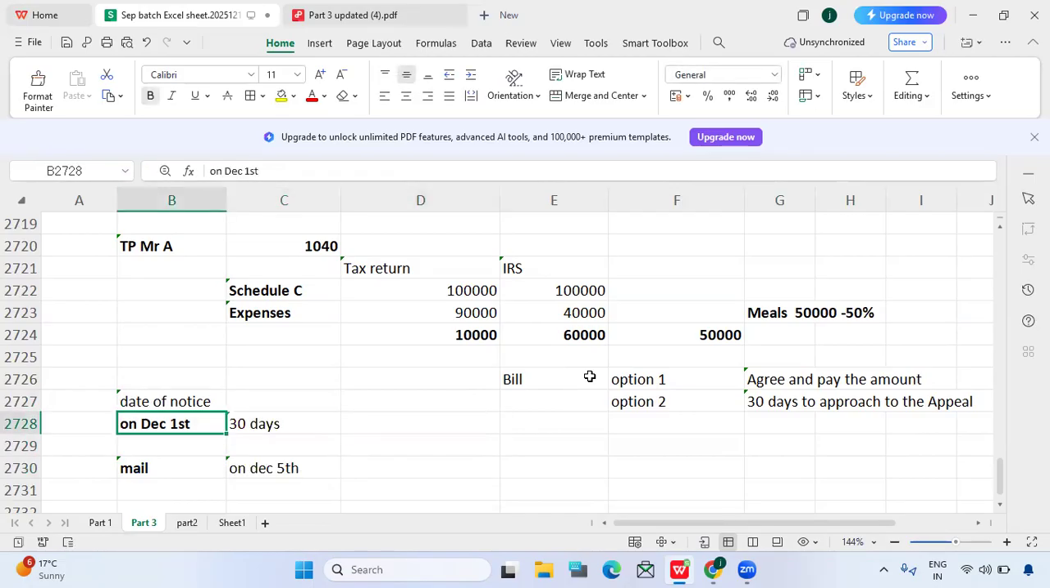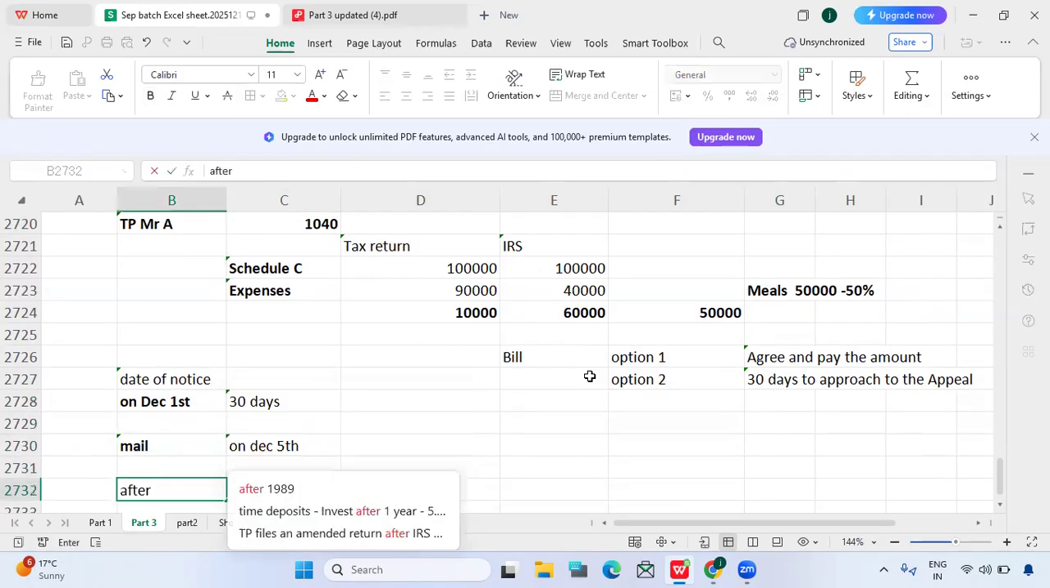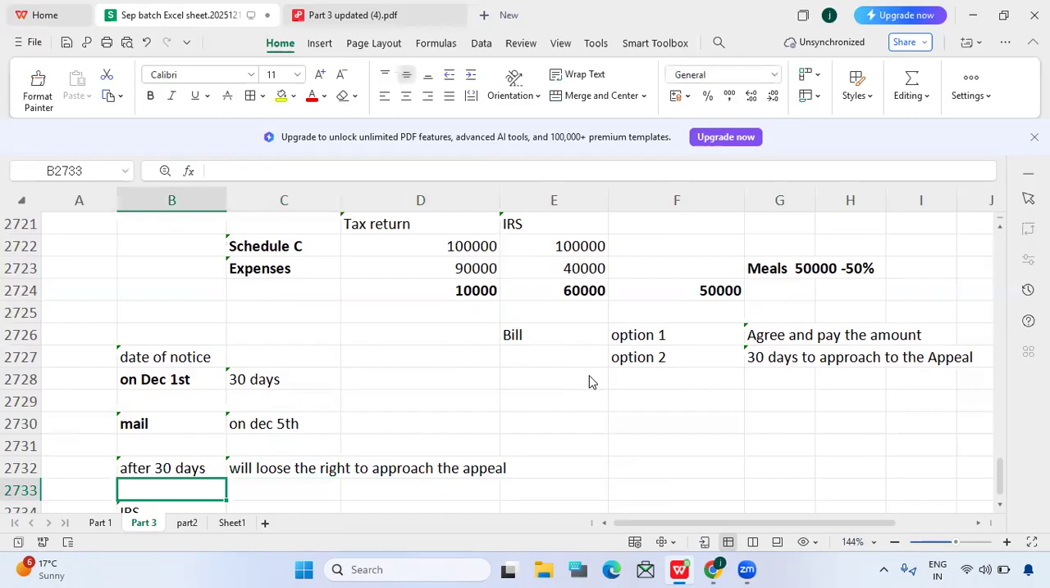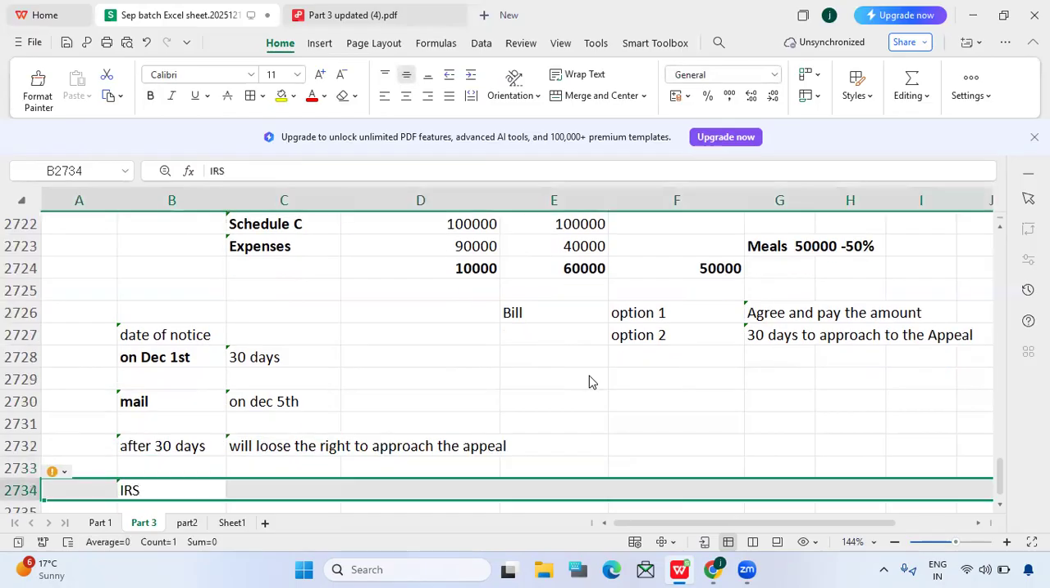What if the taxpayer hadn't replied to the notice, and hasn't paid, hasn't agreed, and hasn't approached the appeal? After 30 days, what will happen? After 30 days, he will lose his right to approach the appeal. Approaching the appeal is a right, so he will lose the right to approach the appeal department. He cannot go and argue with the IRS in the appeal department.